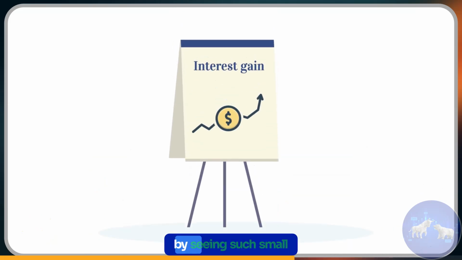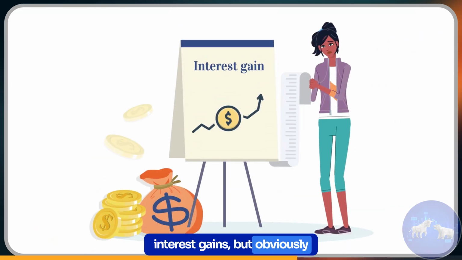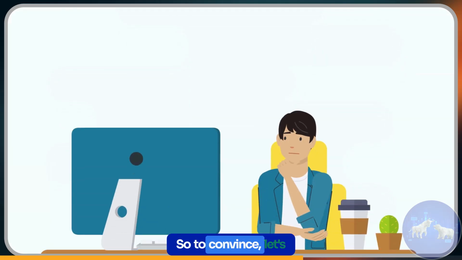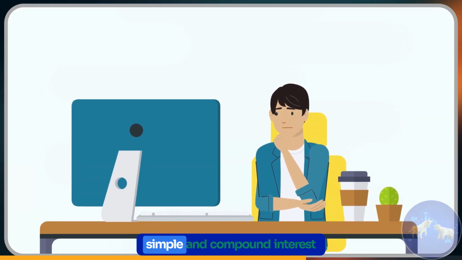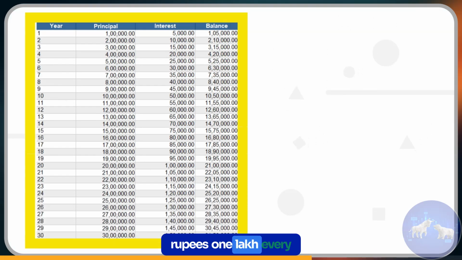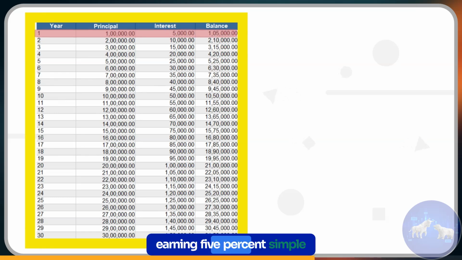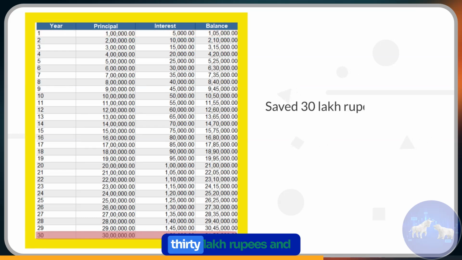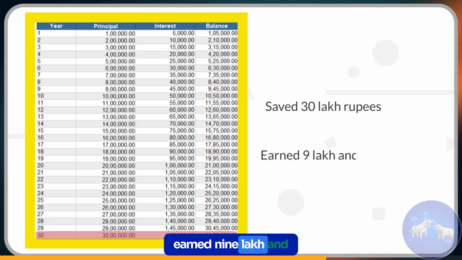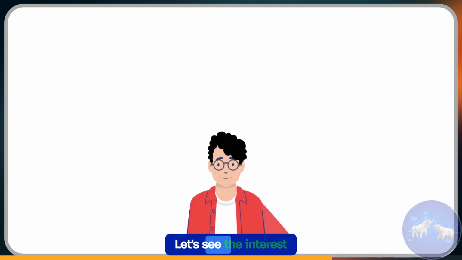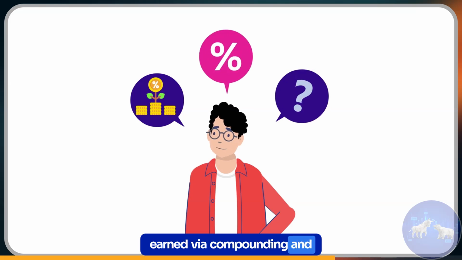You may not be convinced by seeing such small interest gains, but obviously it depends on the principal we are investing or saving. So to convince, let's understand the difference between simple and compound interest with a better example. Let's say you invested 1 lakh rupees every year into an account earning 5% simple interest each year, and you decided to withdraw the interest at the end of each year. Over the 30 years, you would have saved 30 lakh rupees and earned 9,50,000 rupees interest on top of that. Is that good? Let's see the interest earned via compounding and conclude.